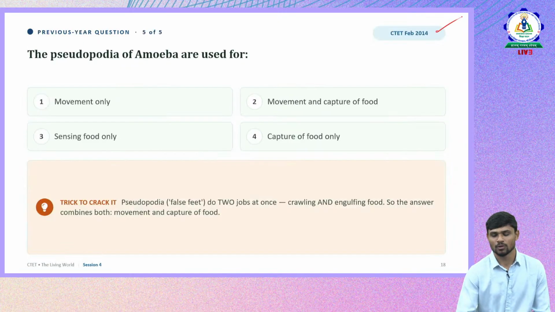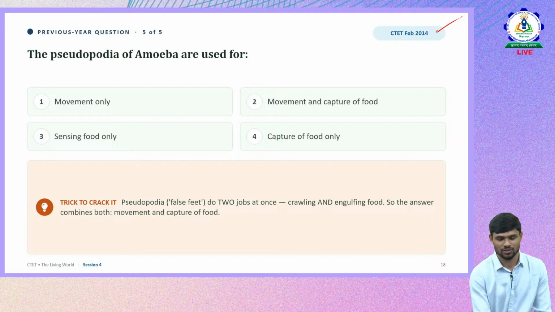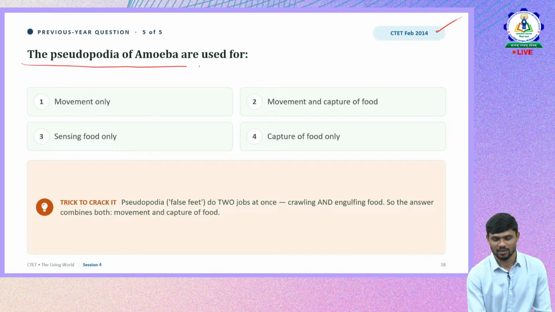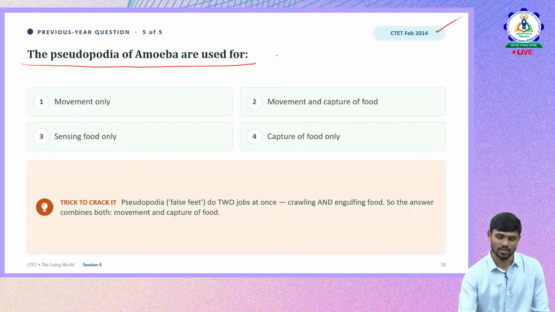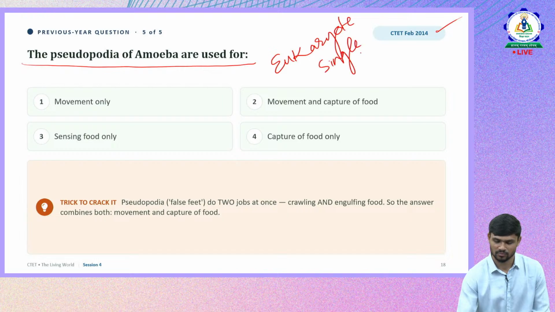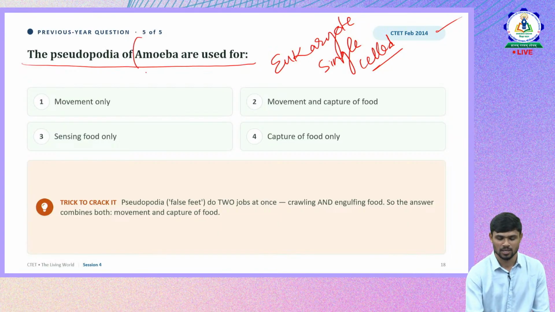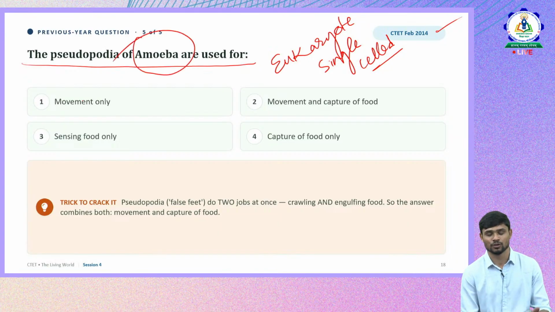Then we'll move to one more question. One more previous year question: the pseudopodia of amoeba are used for what? We discussed, right, a eukaryote, single celled. A eukaryote single cell organism, that is amoeba. So they are asking, pseudopodia of amoeba are used for what?